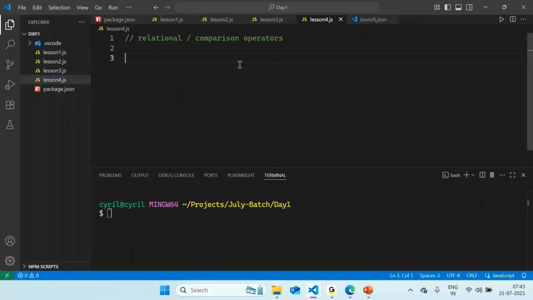So what do we mean by relational or comparison operators? If you have two variables and you need to make some comparisons out of them, a very basic example: by definition we already know that 1 is a number smaller than 2, or 10 is smaller than 20. Similar to that, we have different mathematical operators that we are already aware of. So this defines greater than, and this kind of symbol will be the notation for less than.